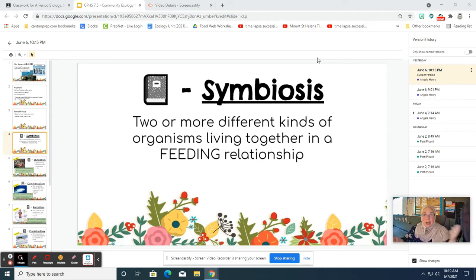Let's talk about symbiosis. All right, so symbiosis is where we have two or more different kinds of organisms living together, where there is a relationship between those organisms that allows for the benefit of at least one of the organisms. There are three types of symbiosis that we're going to cover in this lesson today. We're going to cover mutualism, commensalism, and parasitism.